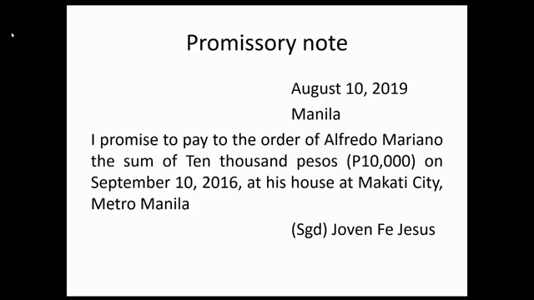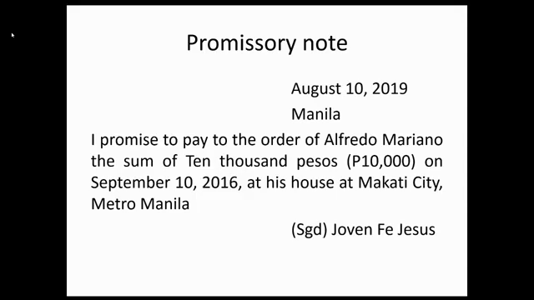Okay, illustration. August 10, 2019, Manila. I promise to pay to the order of Alfredo Mariano the sum of 10,000 pesos on September 10, 2016 at his house at Makati City, Metro Manila, signed Joven de Jesus. Now, August 10, 2019 is the date of the instrument. Manila is the place of execution. I promise to pay to the order of Alfredo Mariano.